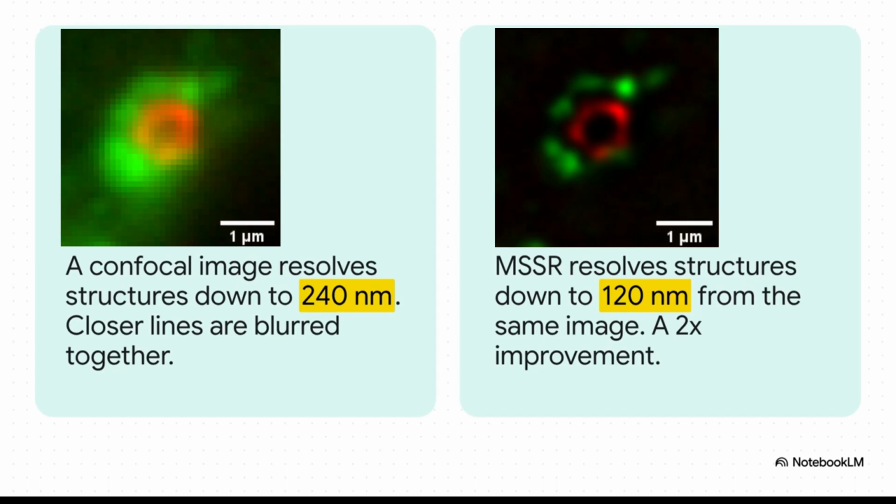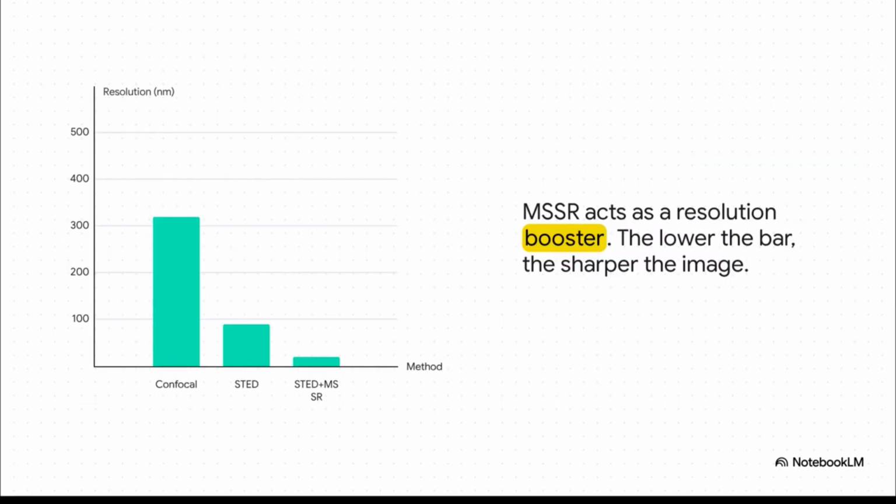Now watch this. You take that exact same blurry image and just run it through the MSSR algorithm. And boom, suddenly you can clearly see details that are only 120 nanometers apart. That is a 2 times improvement in resolution, instantly, with zero new hardware. It's amazing. But what's even more incredible is that MSSR isn't just for standard microscopes. It can act like a booster shot for images that are already super resolved.